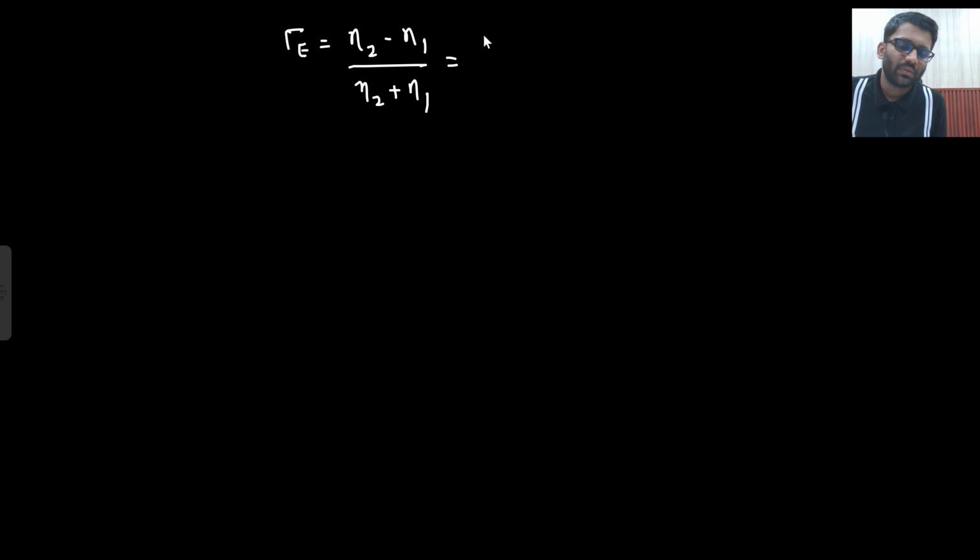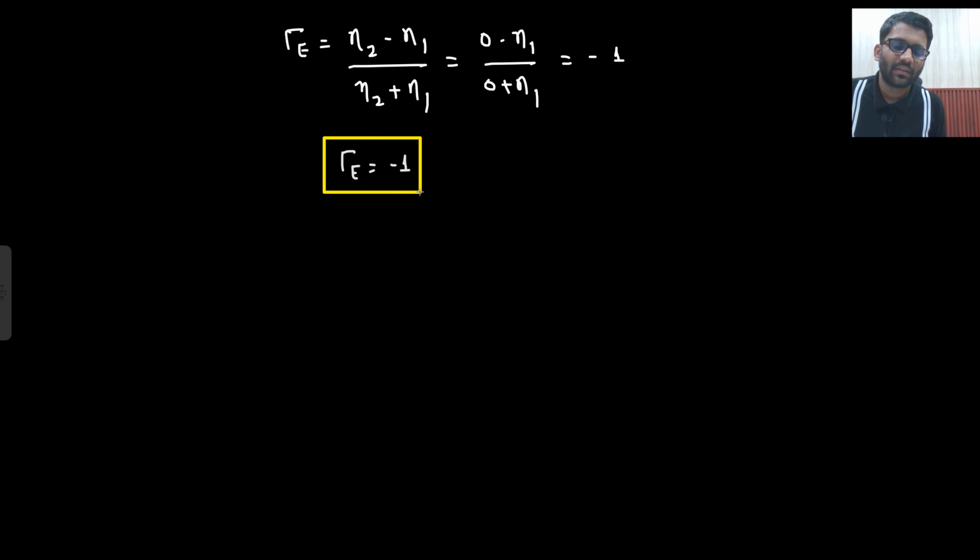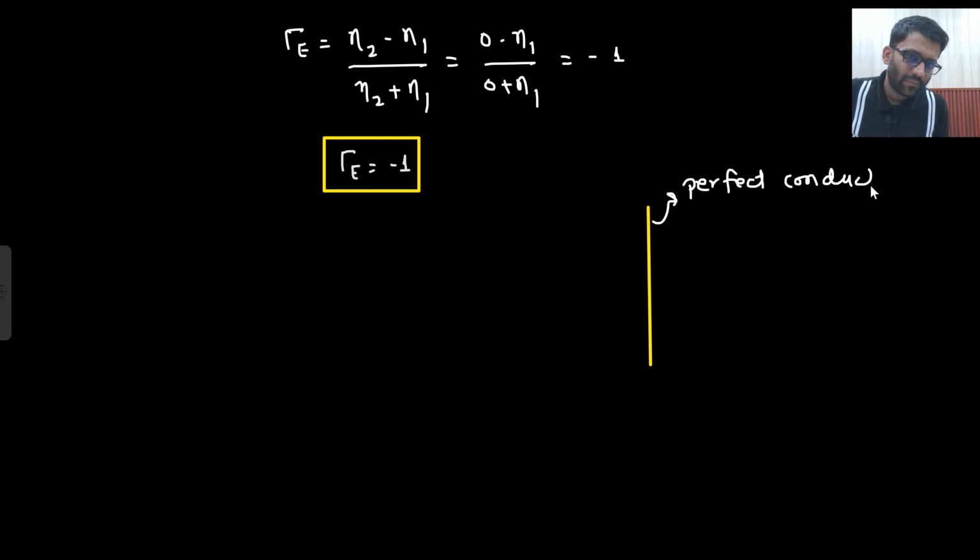What is your η2? 0, divided by 0 plus η1. What is the answer? Minus 1. What do you understand by that? That if there is some perfect conductor, and then there is a wave which is propagating like this. This is the direction of wave propagation, this is the direction of electric field, and this is the direction of your magnetic field.